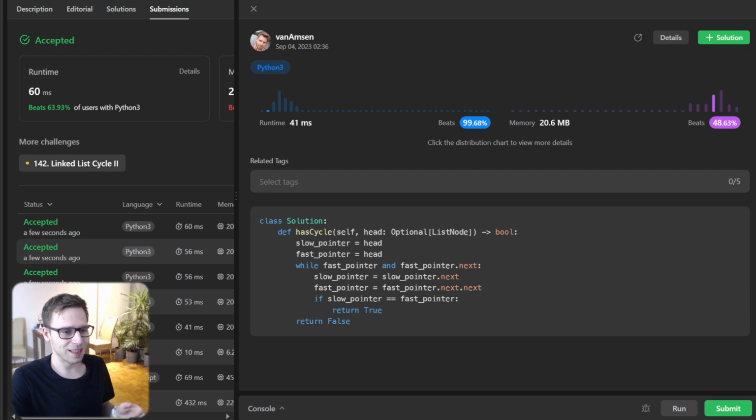This isn't just about solving a problem, it's about gaining more understanding about data structures and algorithms. So keep coding, keep practicing, happy coding, and see you next time.